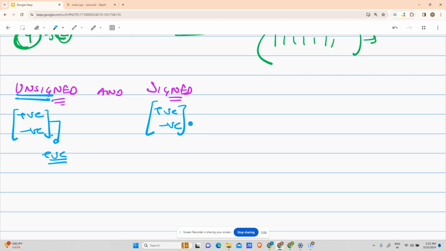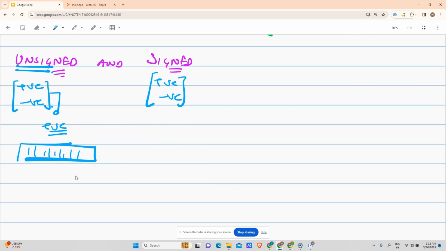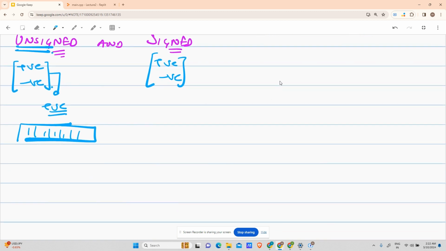So for unsigned, the above thing was true. What was the above thing? That 32 bits, 111111 or 000000 or any other combination of 32 bits, all of them are equal. There is no sign, there is no minus. So you cannot include -1, -2 in unsigned.